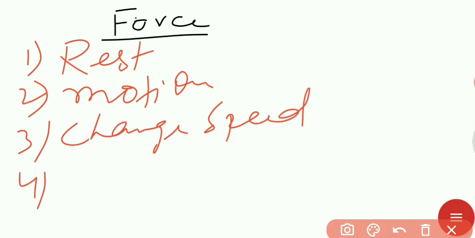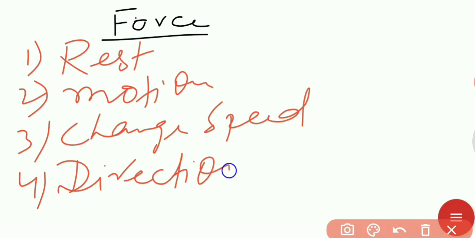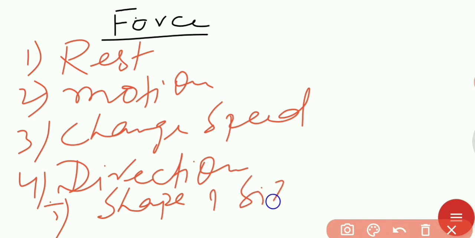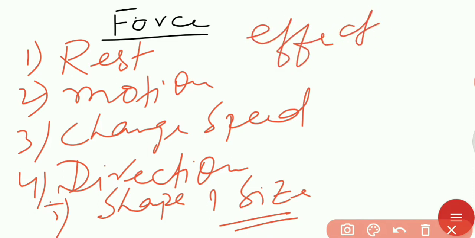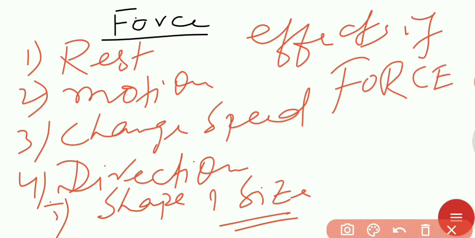Number 4, force can change the direction of a moving object. Number 5, force can change the shape and size. So these are the effects of force. Hope you have understood.